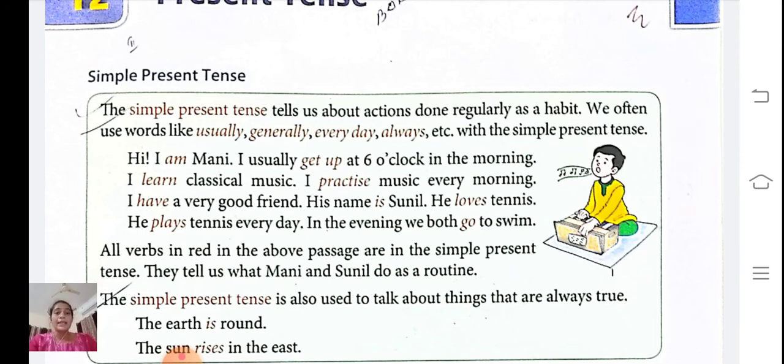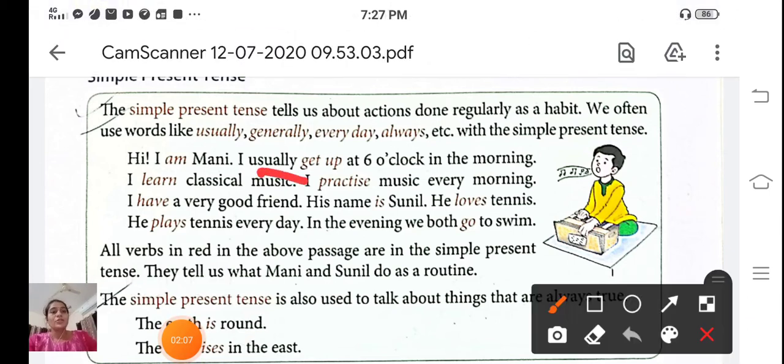Here we have some examples. Hi, I am Mani. I usually get up at 6 o'clock in the morning. You can see the word usually here. It is a simple present tense. I learn classical music. I practice music every morning. Every morning, so we can say that it is a simple present tense.